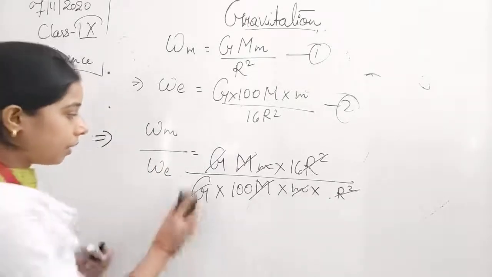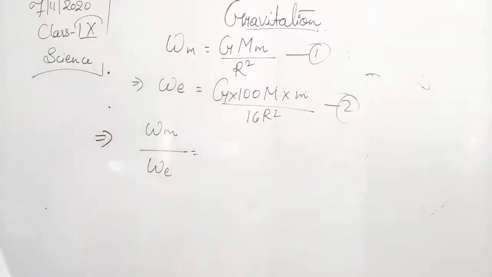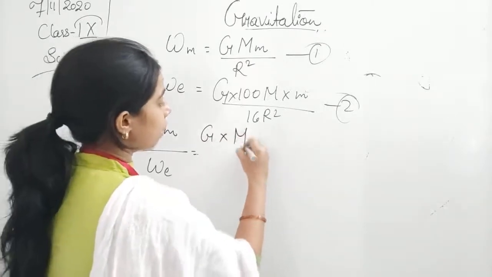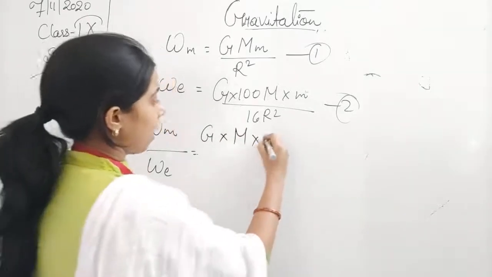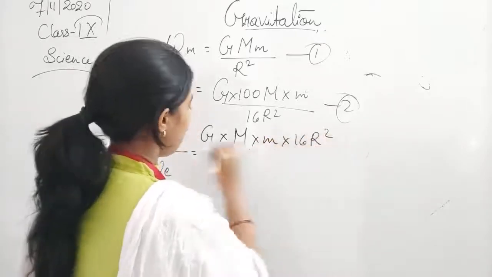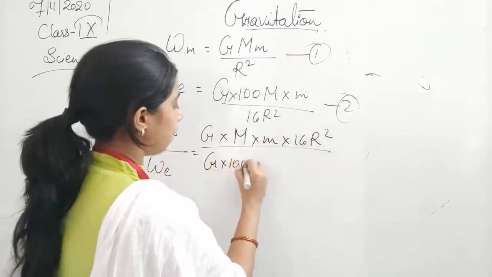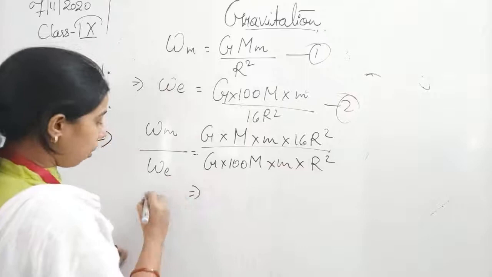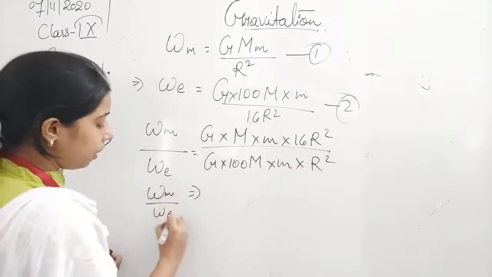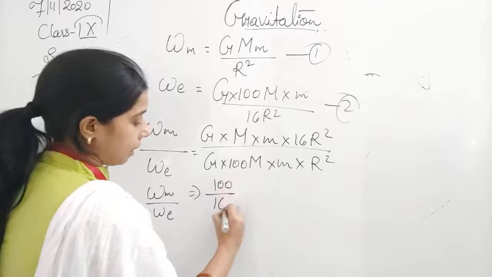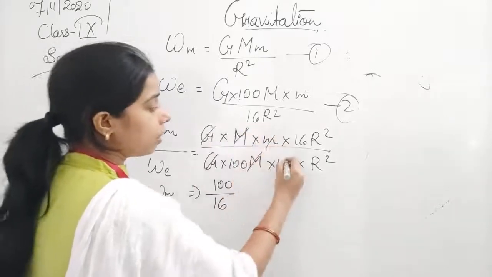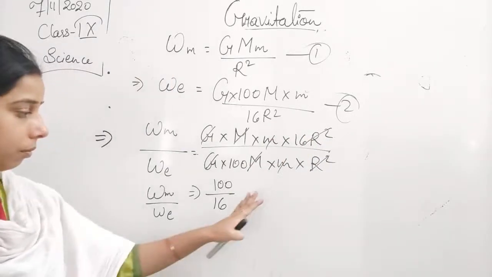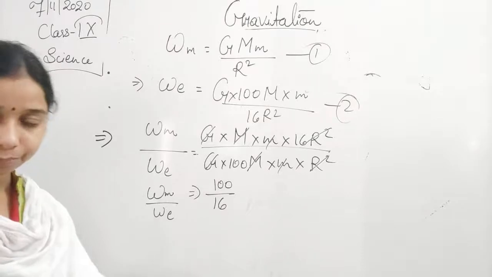So we can write it: G into M into 16R square upon G into 100M into M into R square. So this we can also write as Wm upon We is equal to 100 by 60. I hope you have understood how it came, students. So these all will cancel each other and 100 by 16 will remain here.